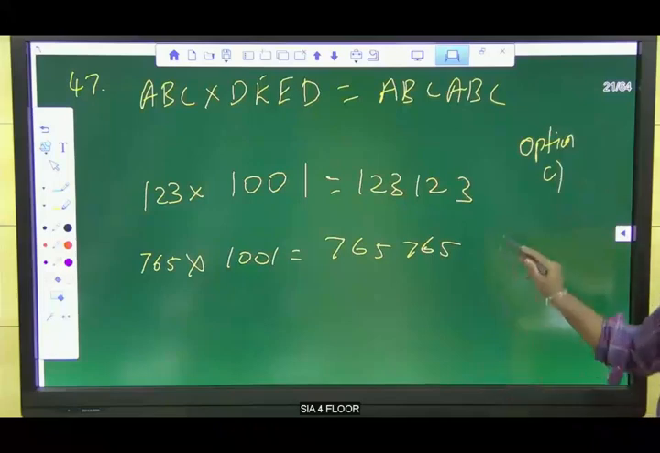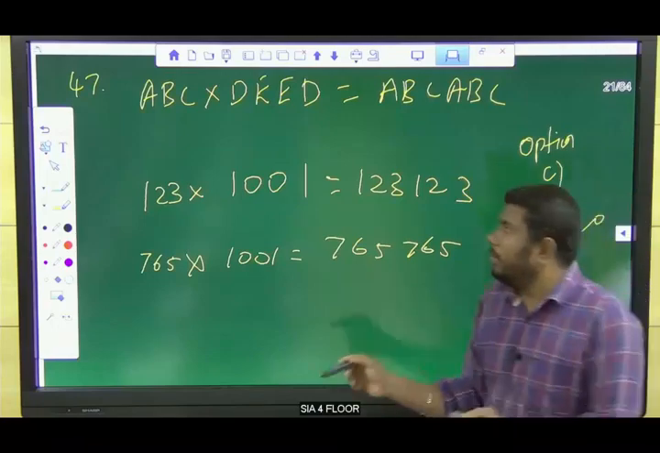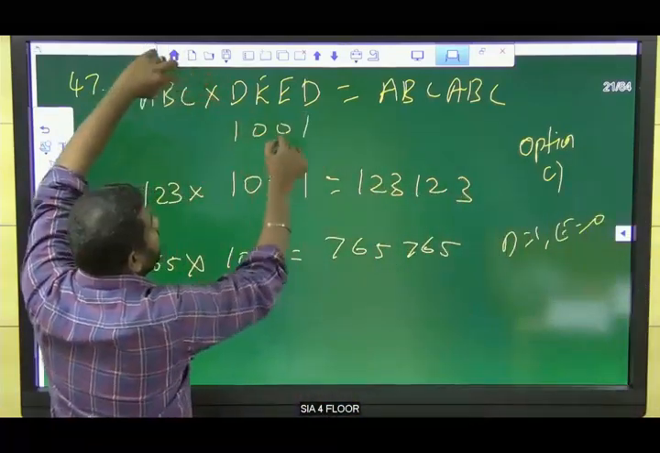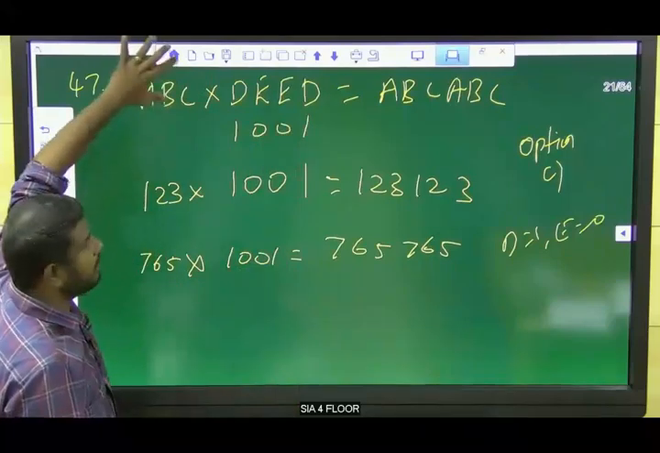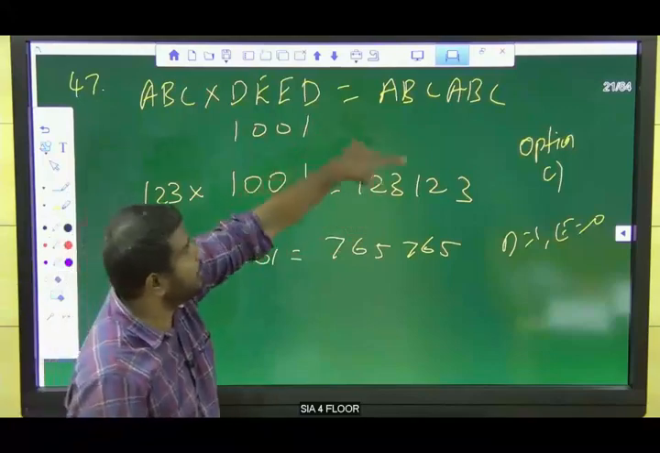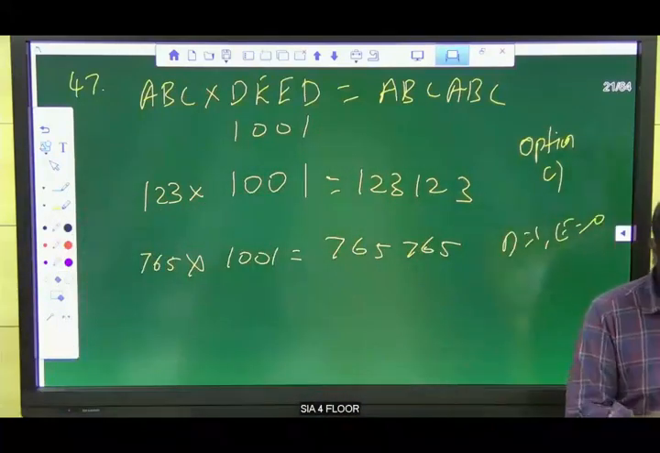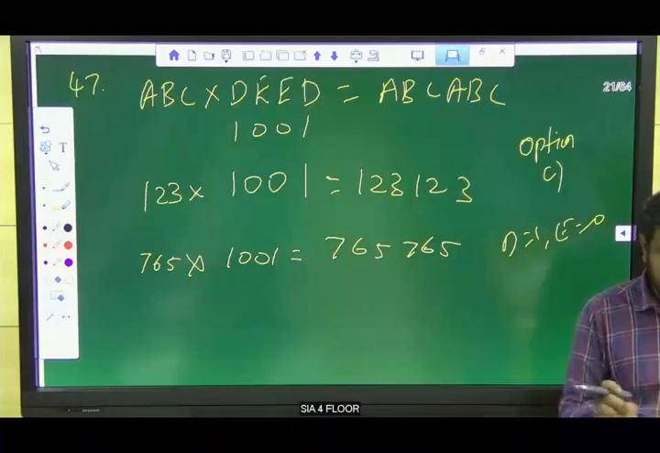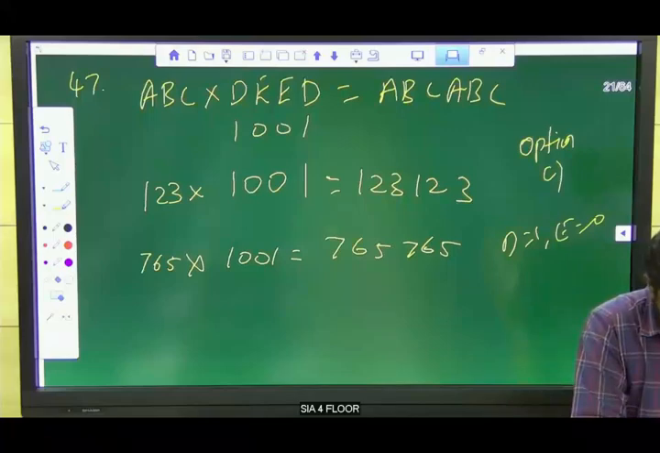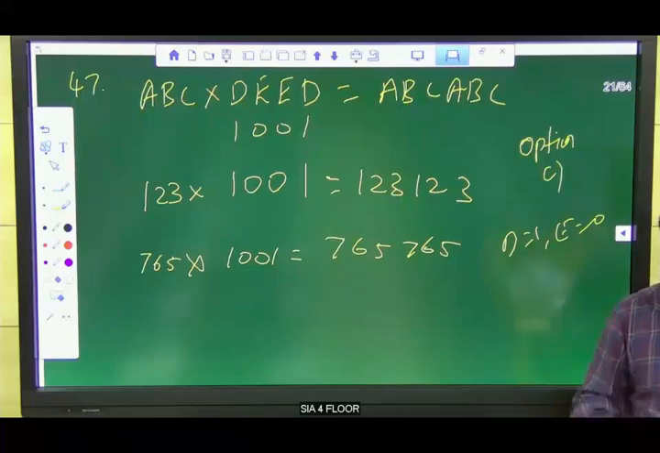Option C is the answer. D is equal to 1, E is equal to 0. Listen here, we know our identity is 1001. So any three letters or numbers multiplied like this will repeat twice. So this is the mathematical identity. The answer is C. Any doubt? Yes, and one more question I forgot to tell you.